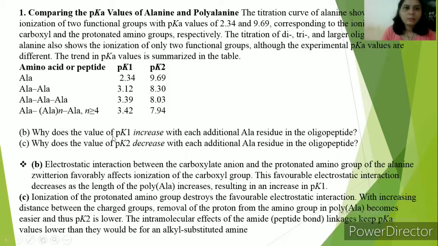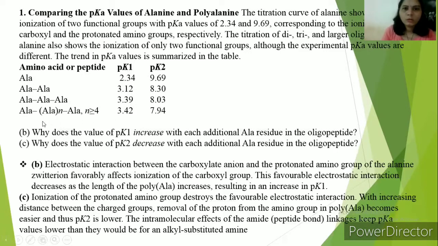In this table, pK1 and pK2 are given for alanine, then for the chain of alanine with two components, three components, and a number of alanines. In these pK values, pK1 increases and pK2 decreases.